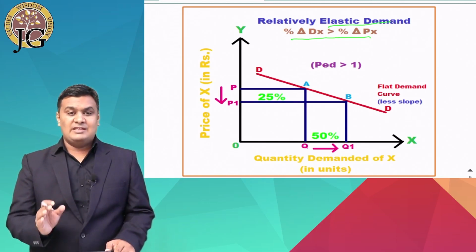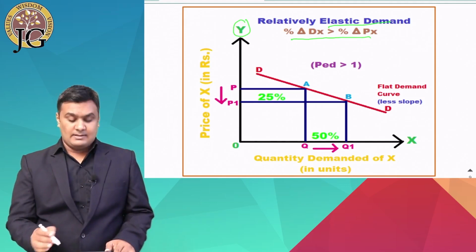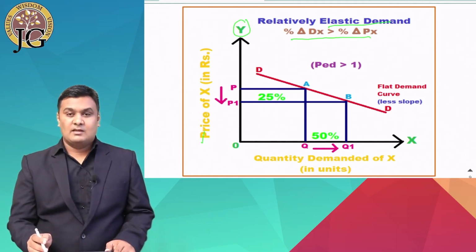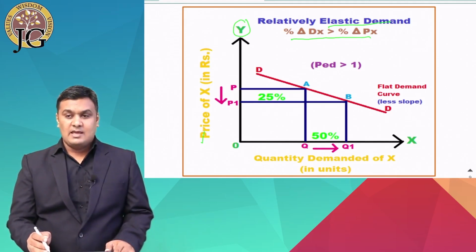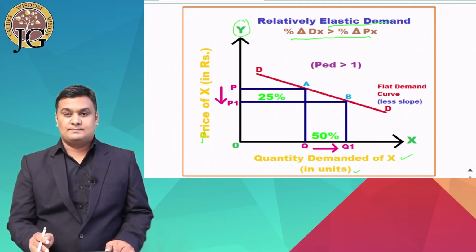Okay. Now in this diagram, the y-axis represents the price of X in rupees, and the x-axis represents quantity demanded of X in units.